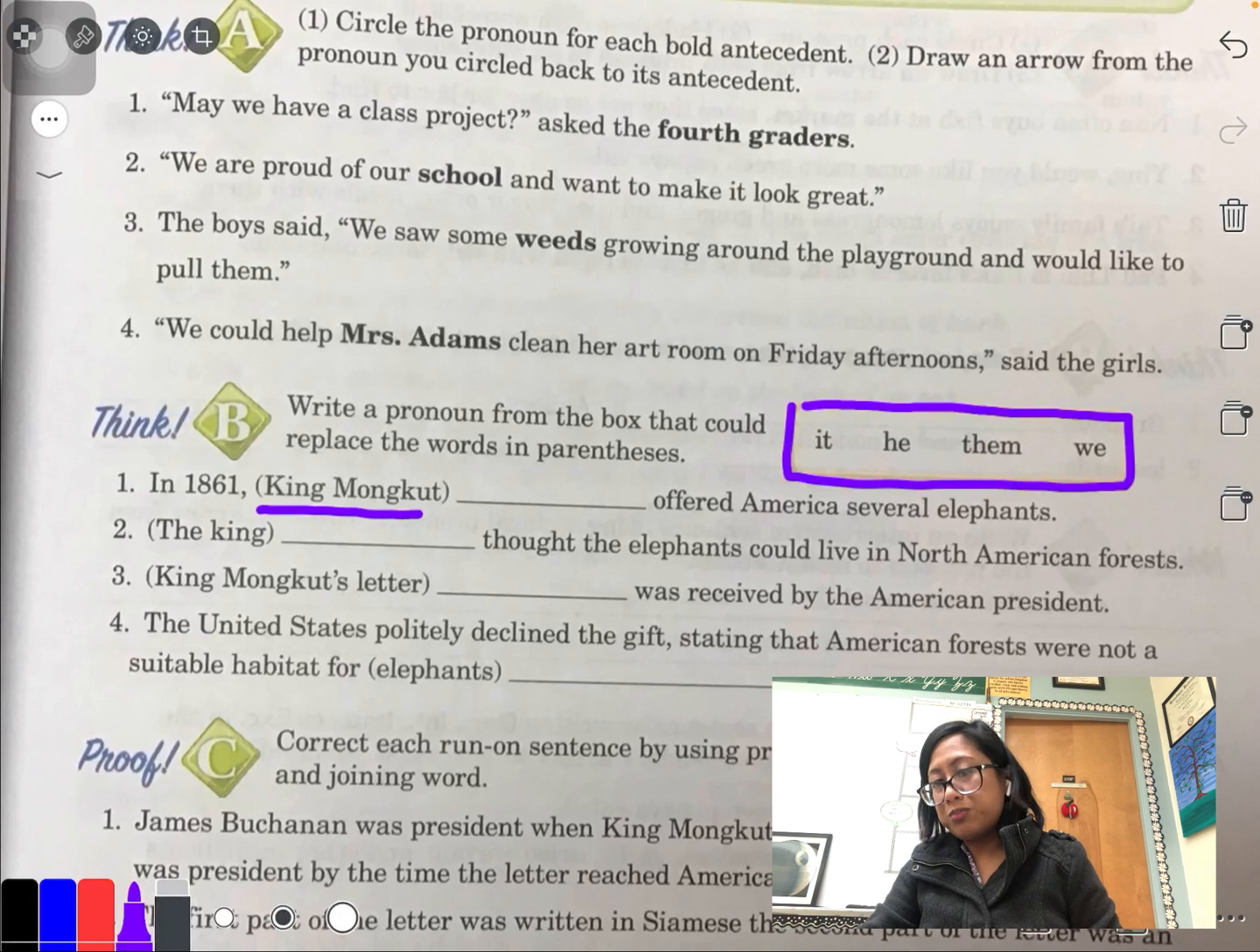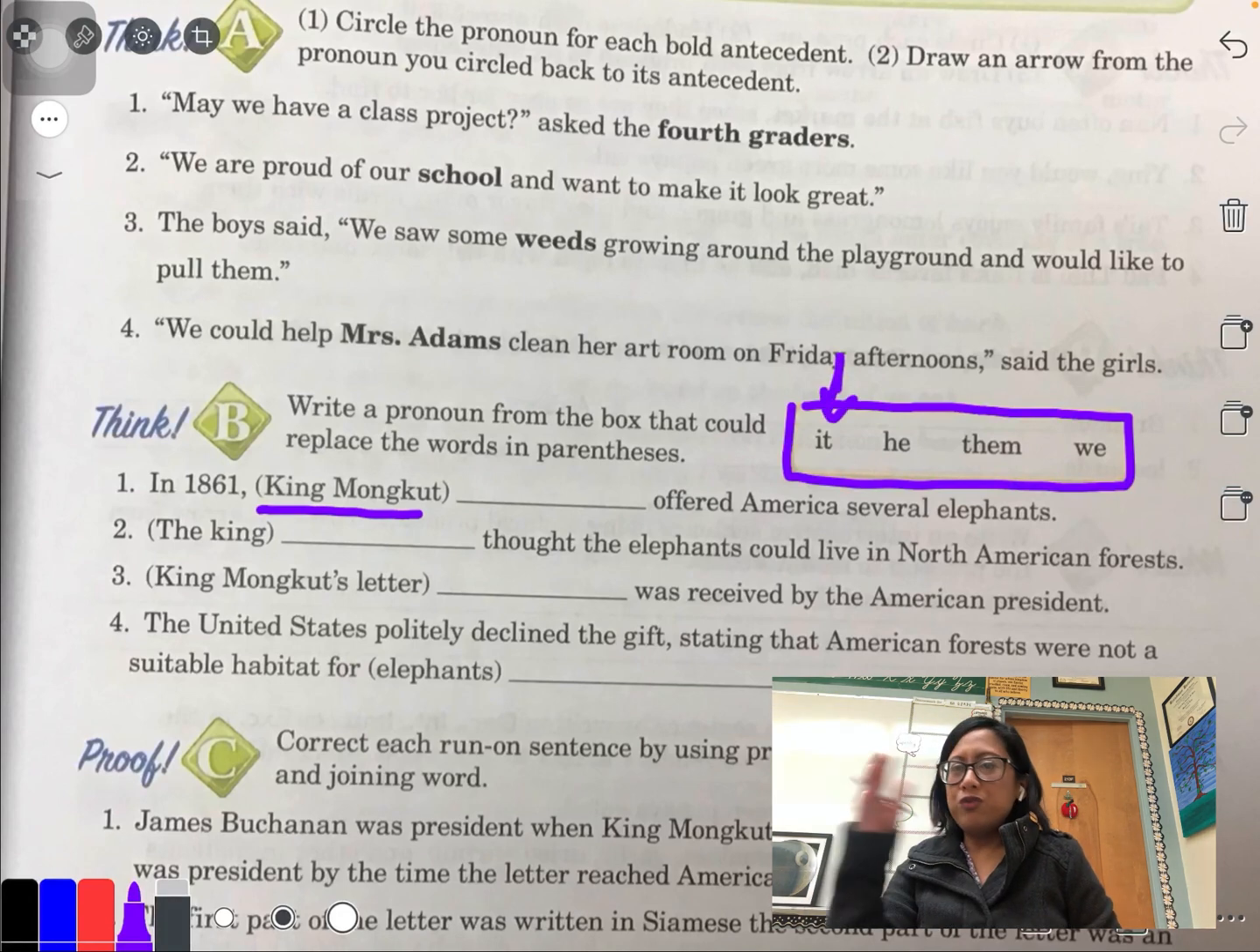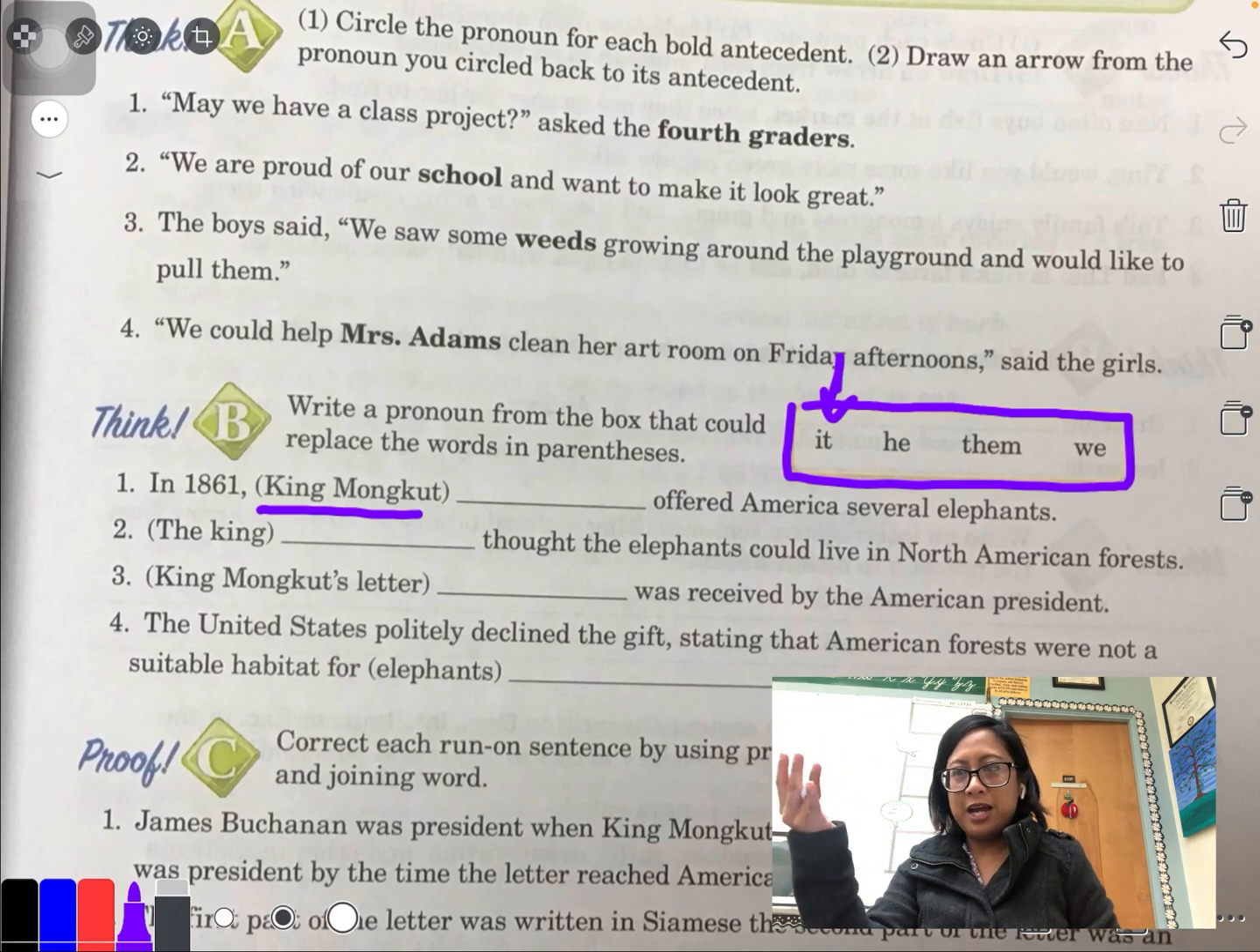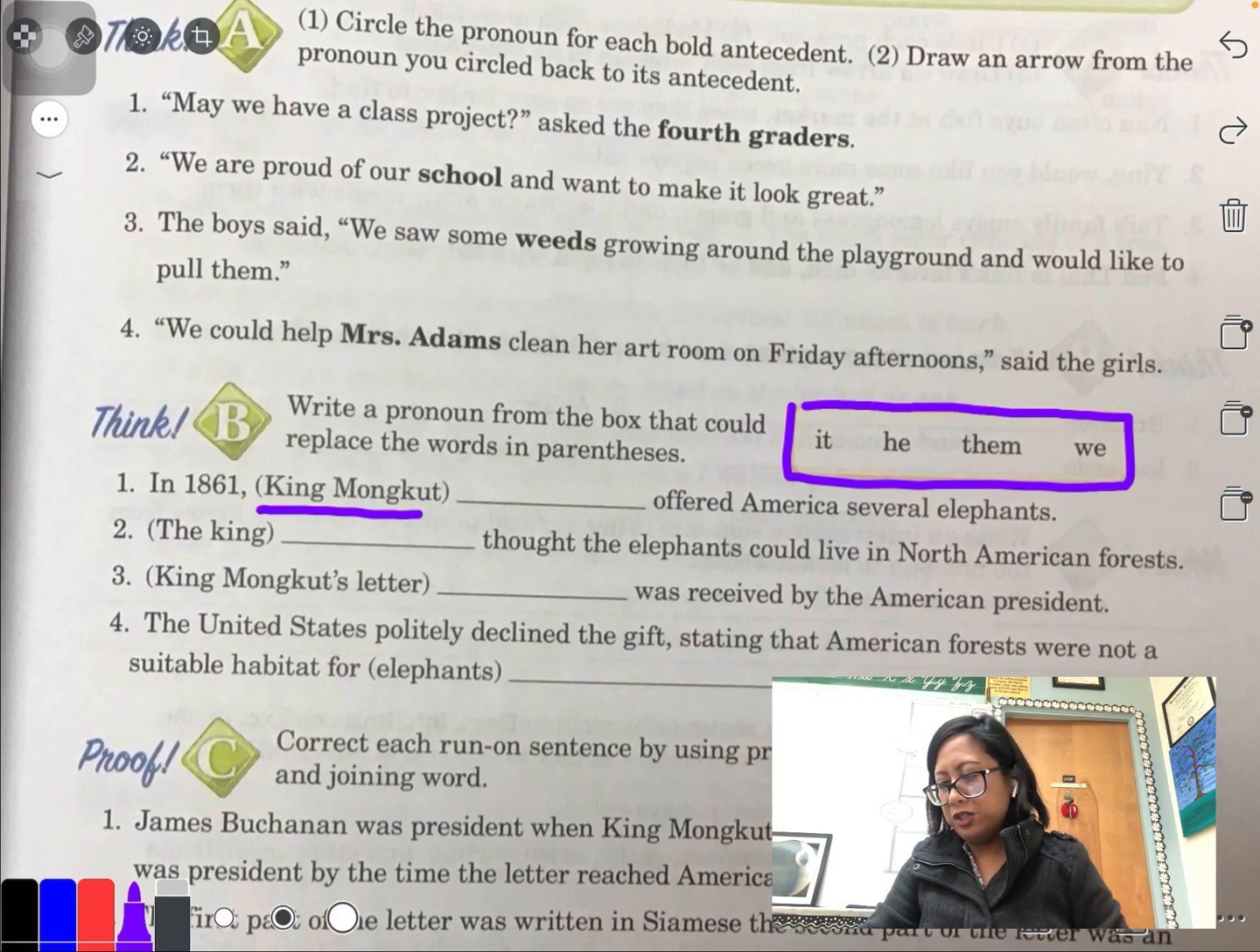If I want to use a pronoun, should I use it? Not really, because it refers to an animal or an object, especially if it's the animal and you don't know if it's a boy or a girl. But in this case, it's a boy. We know it's a boy. So we can't say it. We can say he. In 1861, he offered America several elephants. That would make more sense.